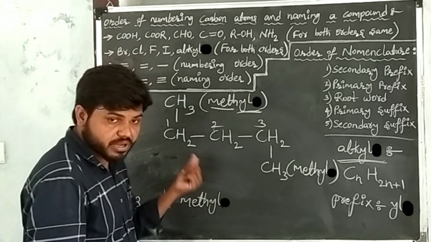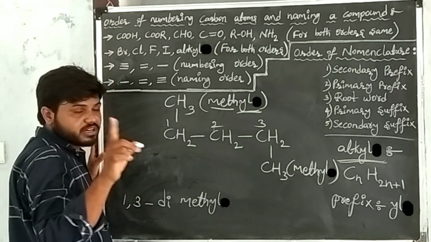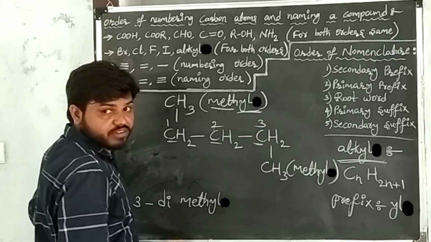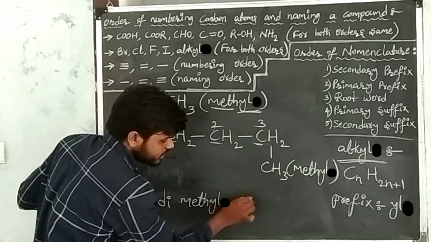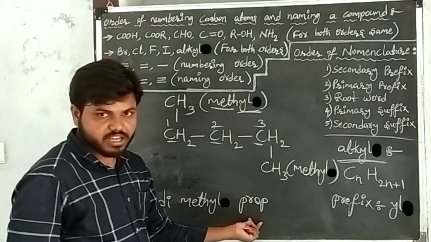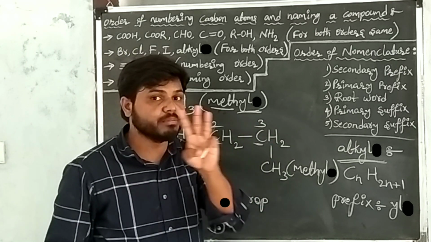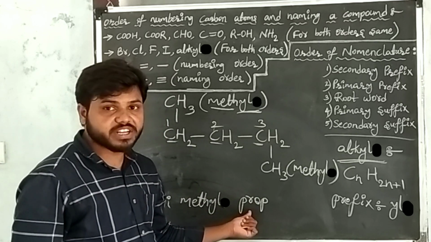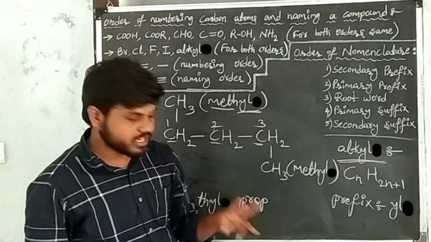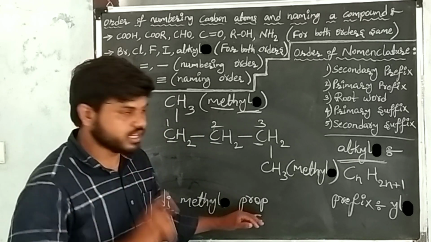Root word means what? The number of carbon atoms. In the given carbon compound, 3 carbons are there. 1, 2, 3. The root word of 3 carbons is prop. I have written the root word of 3 carbons because in the given carbon compound 3 atoms are there.